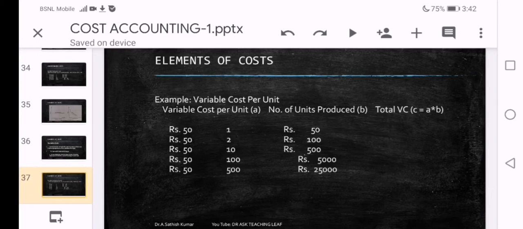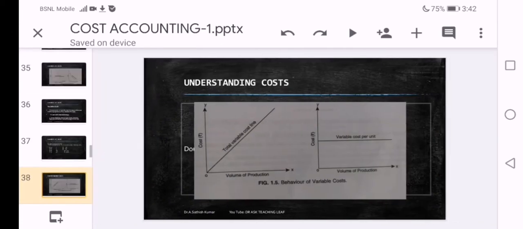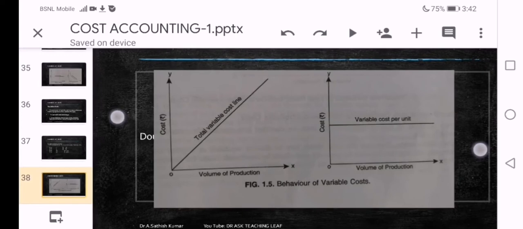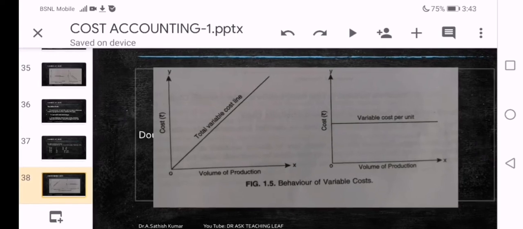When two products are produced, variable cost is 100. Means as there is a change in the output, there is a change in the total variable cost. Similarly, you can observe the last row, number of units produced increased up to 500, and equally there is a change in the total variable cost, which is now 25,000. This way you have to understand the variable cost. For better understanding, let us see the behavior of it.